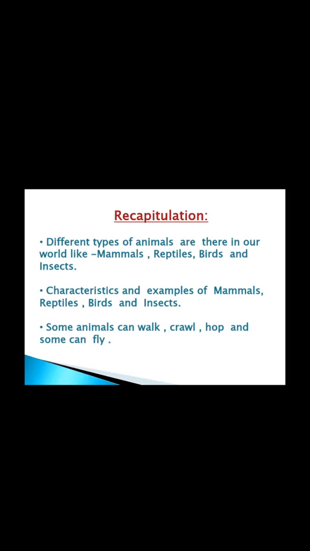Some animals that can hop are rabbit, kangaroo. And some animals that can fly are birds, cockroach, butterfly, etc. So these are the topics that we had discussed in our session 1.